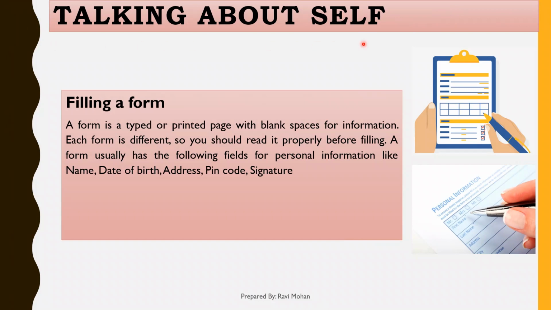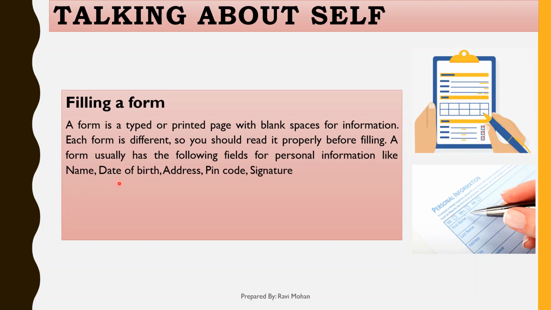Next is talking about self. Sometimes instead of talking, we have to write about ourselves in a form. A form is a typed or printed page with blank spaces for information. Each form is different, so we should read it properly before filling it. A form usually has the following fields for entering the personal information such as name, date of birth, address, PIN code, signature. Name. In the name field we have to just enter our name. Sometimes we may need to write the first name, middle name and the surname.